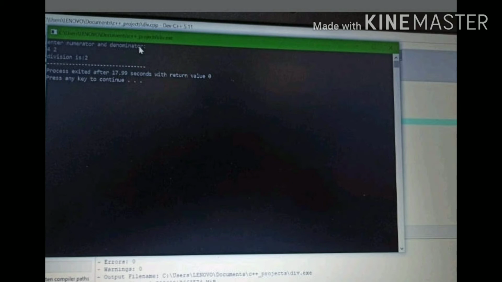So 4 divided by 2 is 2. But when I try to put the denominator as 0, so when I say 4 as numerator and 0 as denominator, the program will stop working because division by 0 should give infinity or not defined. This is the reason why the program fails. It is not meant to calculate something which is not defined or infinite. So this is the exception situation. Since there is no try-catch block involved, the program stopped working and it fails. This is something we need to avoid.